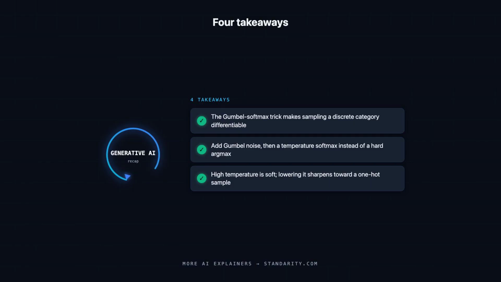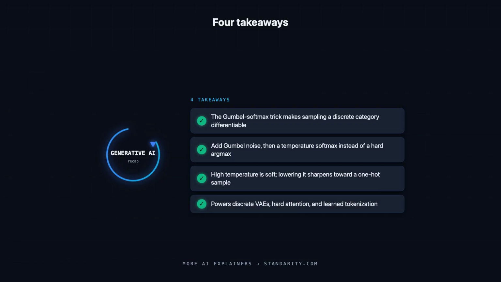High temperature gives a soft, very differentiable vector, and lowering it toward 0 sharpens the sample toward a true one-hot choice, so you anneal as training proceeds. It unlocked training discrete VAEs, hard attention, and learned tokenization, with straight-through Gumbel a common variant.